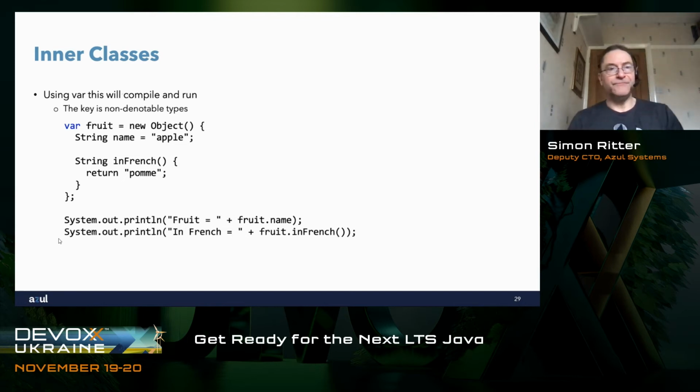However, if we say var fruit equals new object and then add those things to it, then the compiler will again generate one of these non-denotable types, meaning a type that can't be expressed in Java but can be understood by the Java virtual machine. So now we've got this sort of magical type that we generate by the compiler, and when we call fruit.name or fruit.inFrench, it will work, and the compiler is quite happy with that. So it's a couple of edge cases where local variable type inference gets kind of interesting.